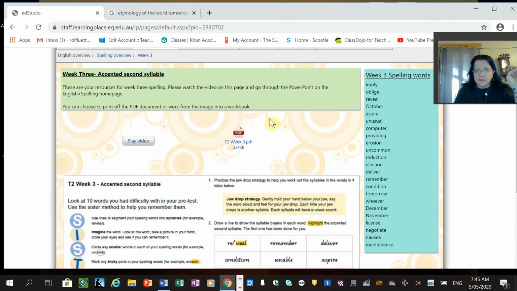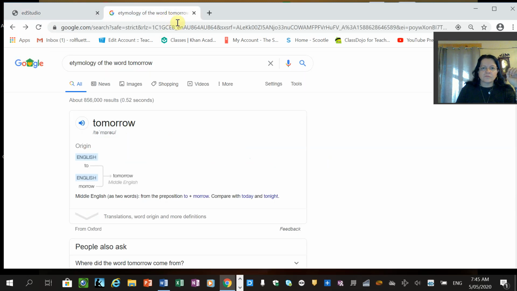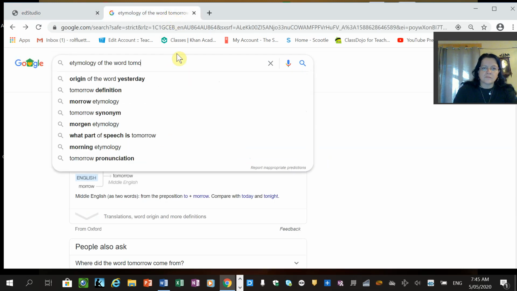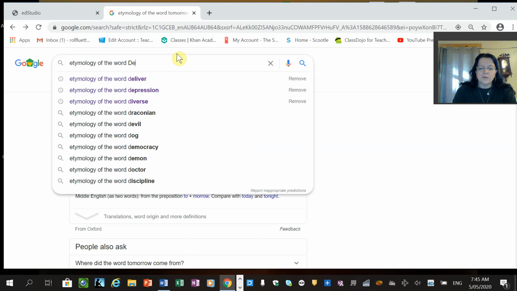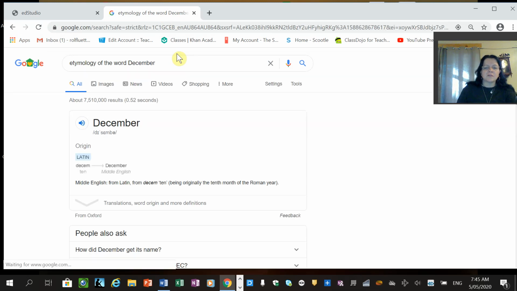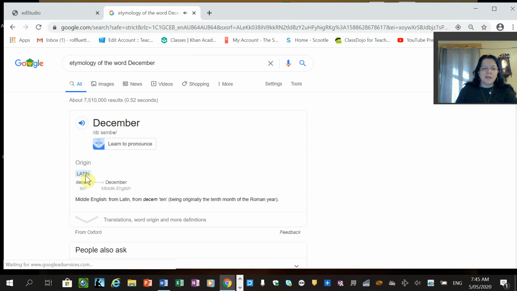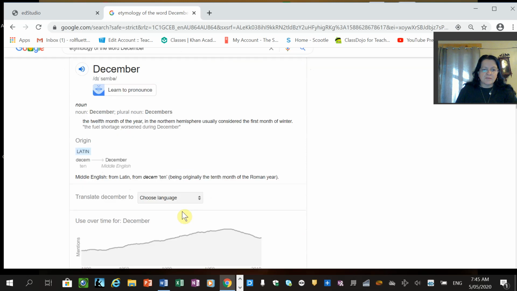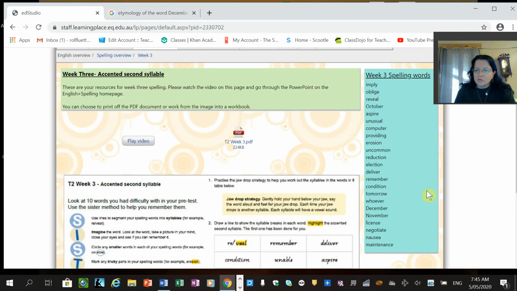The next word is December. So we'd have to look up the two words, who and then ever. December. There's December, Latin, went through to Middle English, and our definition is the 12th month of the year in the Northern Hemisphere, usually considered the first month of winter. So up the top of the globe, that'd be winter. For us, that's summer. And I'm looking forward to it already.